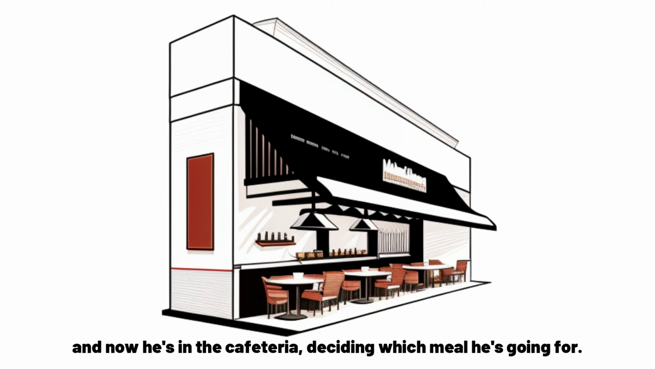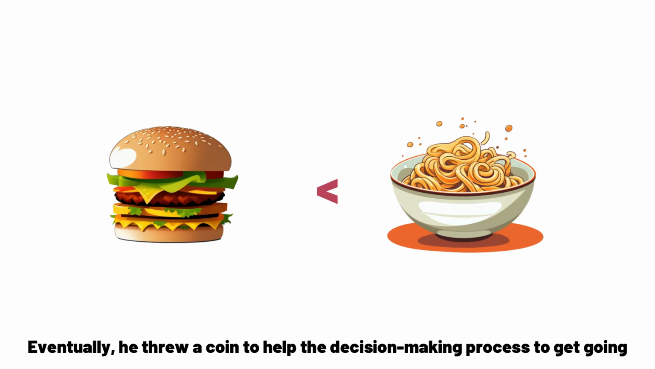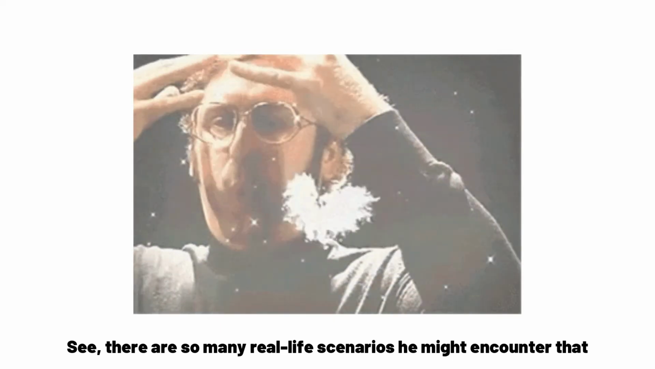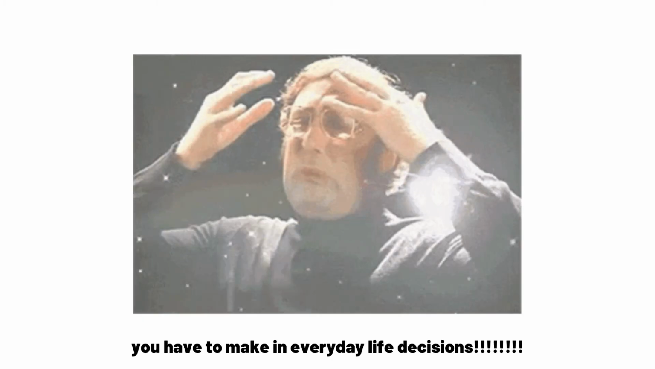Several hours later, he eventually made it over to lunch, and now he's in the cafeteria, deciding which meal he's going for. Choosing hamburgers means no noodles, since he's not that hungry. And noodles means no hamburgers as well. Eventually, he threw a coin to help the decision-making process to get going, and he finally came up with the conclusion with hamburgers. See, there are so many real-life scenarios he might encounter that contain the concept of scarcity, along with so many opportunity costs and trade-offs he has to make in everyday life decisions.